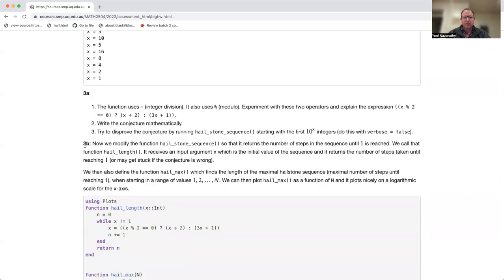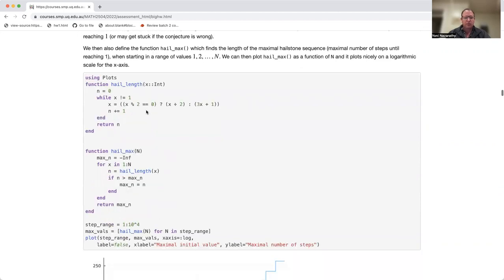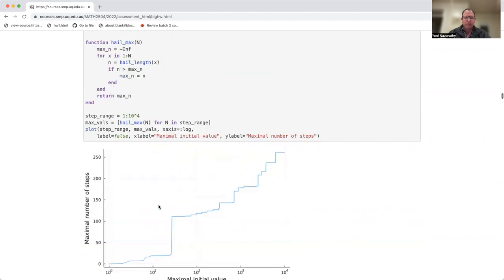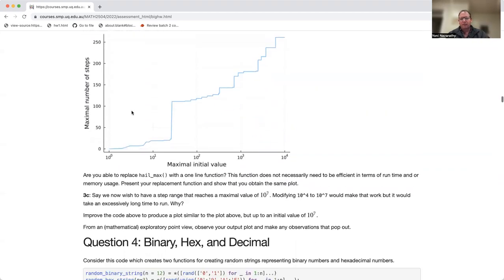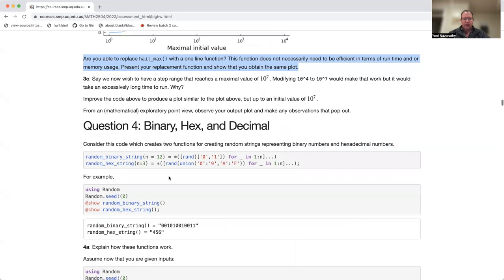So one change is here in question 3B. There was actually not a question. Thank you to the student that pointed this out. So there is now a question, and the question is, can you replace this hailmax function with a single line function? It doesn't need to be efficient in terms of runtime and or memory usage, but it needs to be a one-line function. So that is that there.